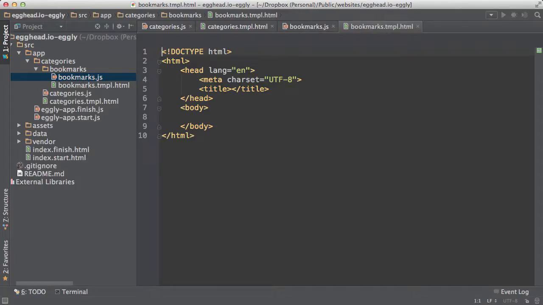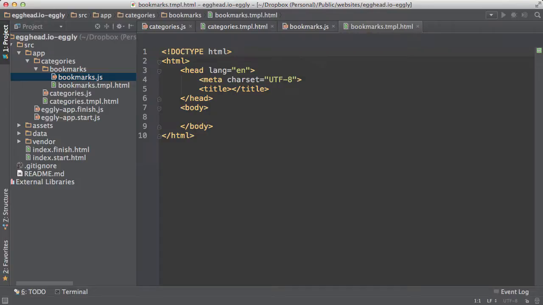By grouping these files together, it makes it really easy to locate a single piece of functionality, and navigation is kept to a minimum. When we get to the testing series of Eggley, this is also where the specs would live.